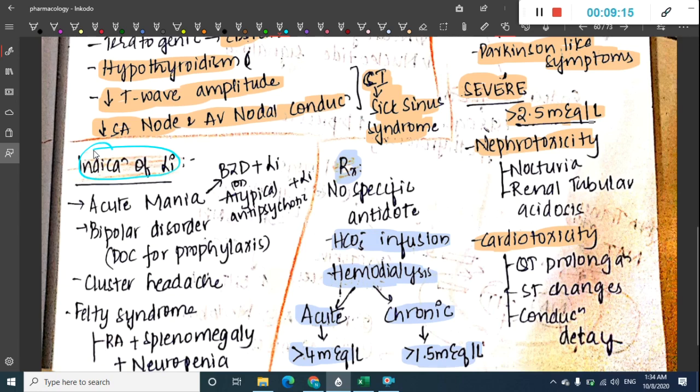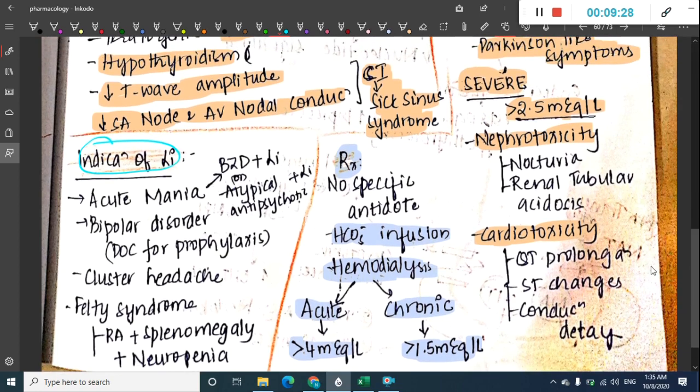Then you can also use this in bipolar disorder. Actually, lithium is the drug of choice for prophylaxis, acute mania and chronic mania. Lithium can also be used in cluster headache, and it can also be used in Felty syndrome. What is Felty syndrome? Felty syndrome is rheumatoid arthritis with splenomegaly and neutropenia. In Felty syndrome also lithium can be used.